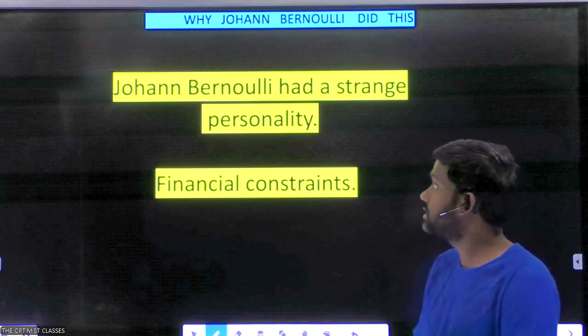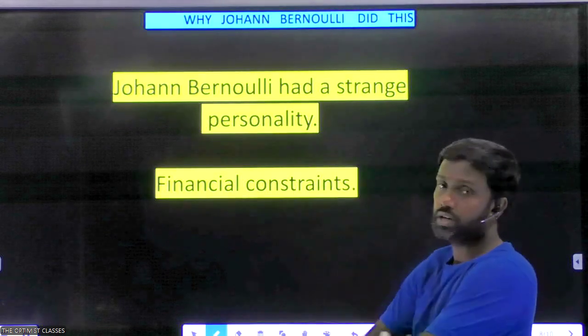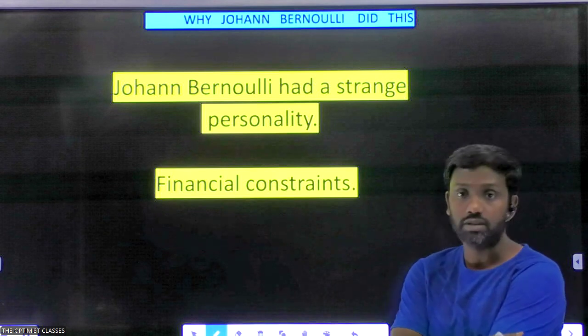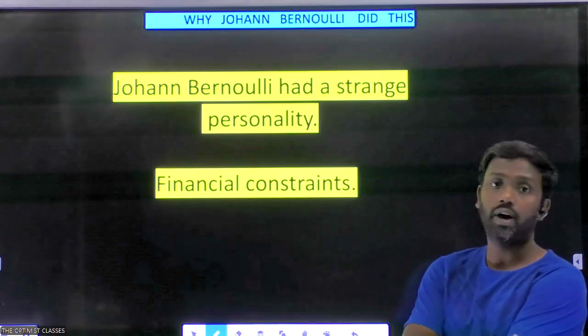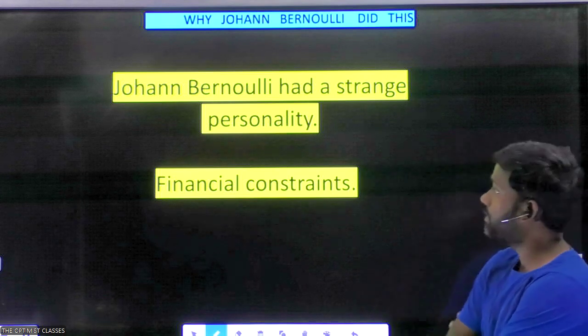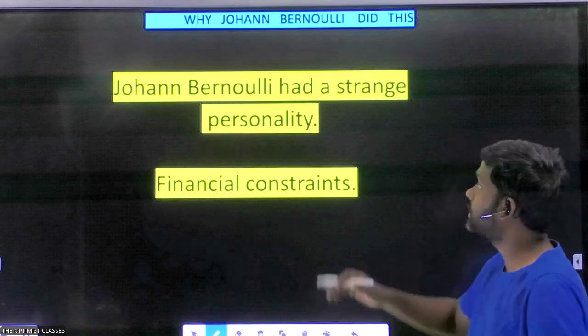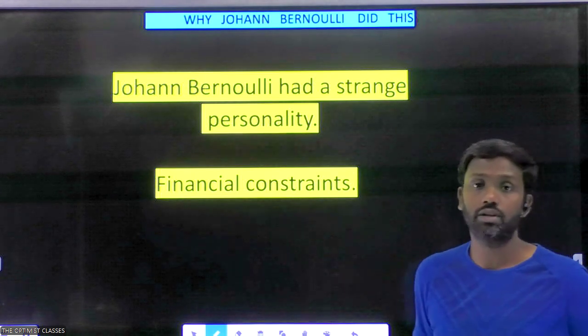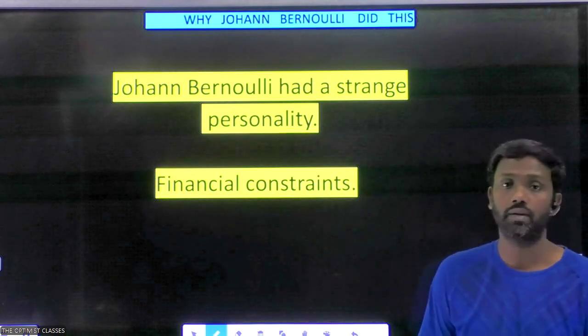But one important aspect of this agreement is that Johann Bernoulli had a very strange personality. He used to fight with many people. He had actually learned mathematics from his elder brother, who was also a great mathematician. His name was Jacob Bernoulli.